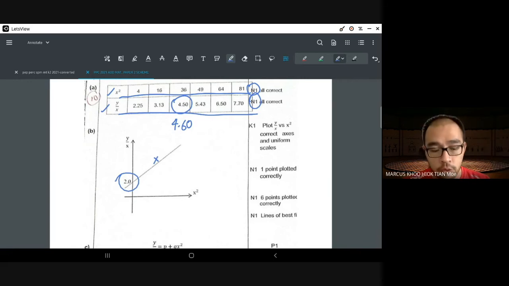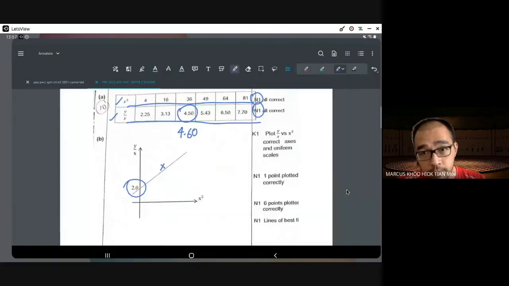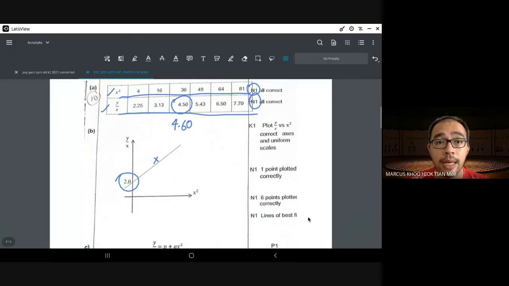They will still give you the mark for the working, although your final answer may be a little bit off. It's not the kind of question where one wrong point means the whole question is wrong. It doesn't work that way. For this particular instance, it is only one time they penalize you. They will penalize you for getting the point wrong. But that's it. Everything after that is correct. So you plot correct, you get 1 mark.